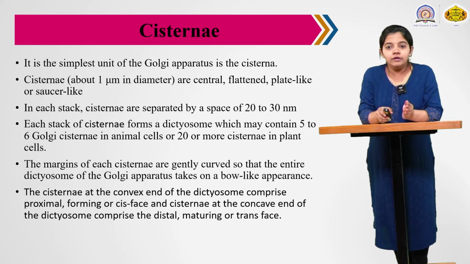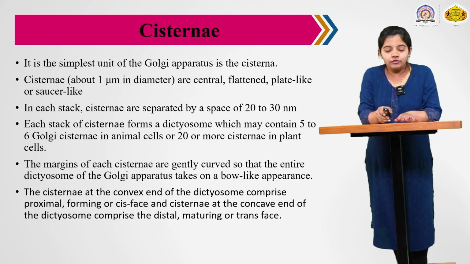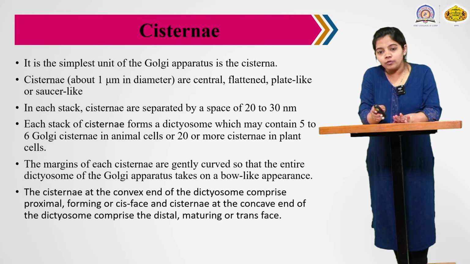What is the trans phase? When the proteins are manufactured and sorted, they are sent to a targeted area. From which area? From the trans phase. At the cis phase the proteins enter and at the trans phase the proteins go out.